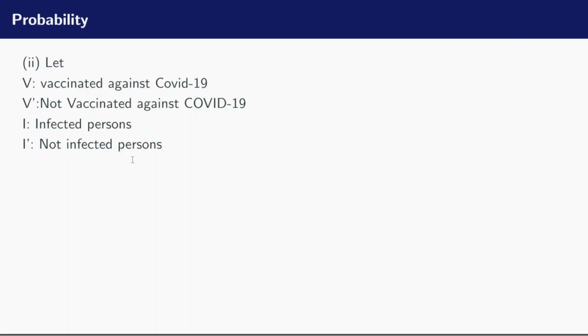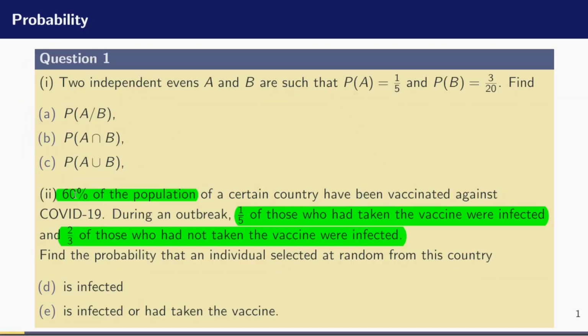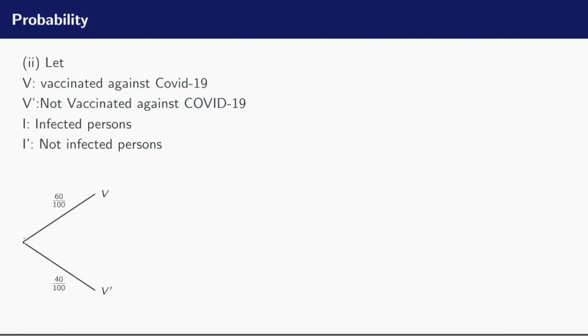Now on the tree diagram, the first trial will be selecting an individual who is vaccinated or is not vaccinated. From the question, we were told that 60% of the population were vaccinated. So 40% were not vaccinated. That is why on this branch, I have the probability of vaccinated individuals is 60 over 100. So the probability of individuals who were not vaccinated is 40 over 100. These events are complementary. So their sum must give you 1, and 1 is a complement of the other, as I just explained.